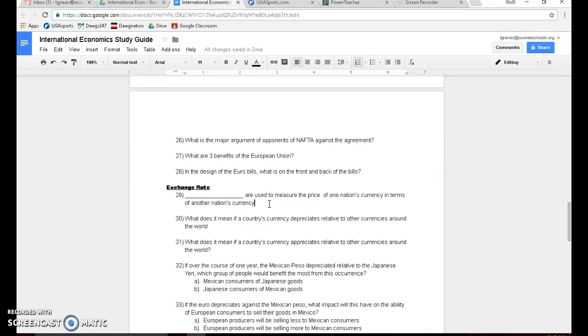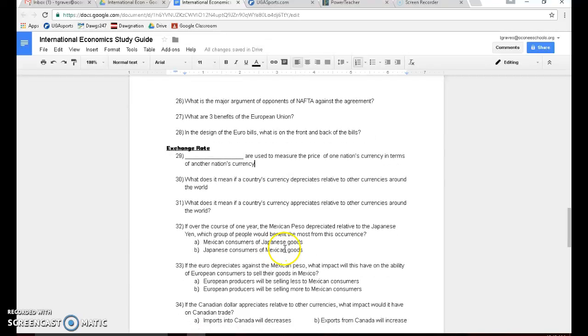Exchange rates are used to measure the price of one nation's currency in terms of another nation's currency. Number 30, what does it mean if a country's currency depreciates? That means the value of their currency is going down. It's worth less. If your country's currency is appreciating, for number 31, that means the value is going up. It is increasing in value. It's worth more compared to the other currencies.